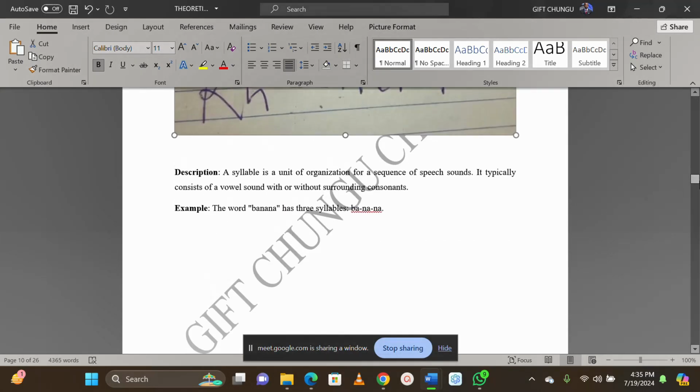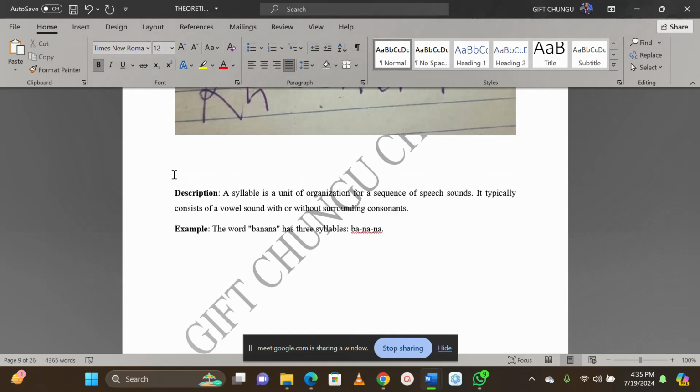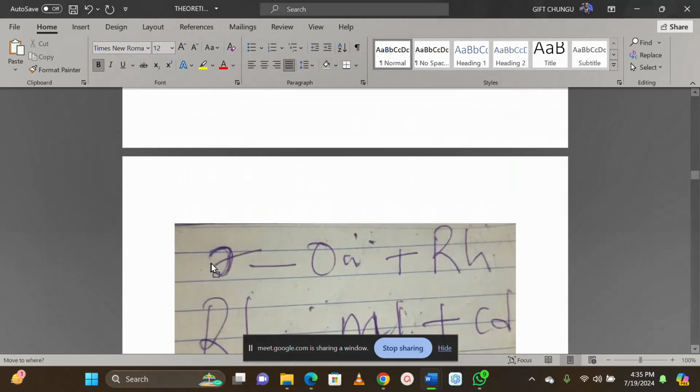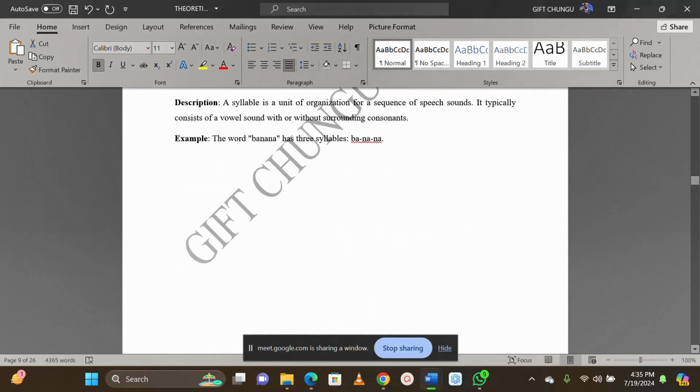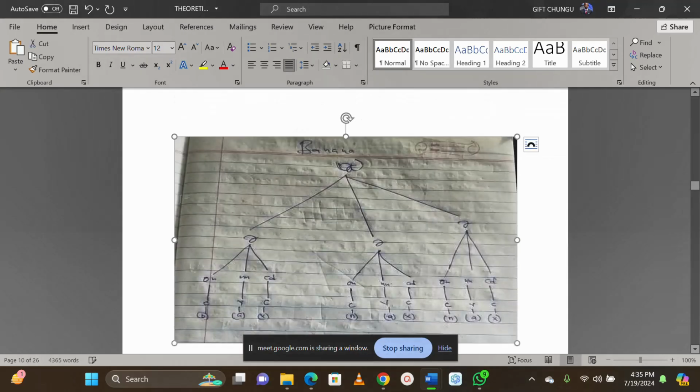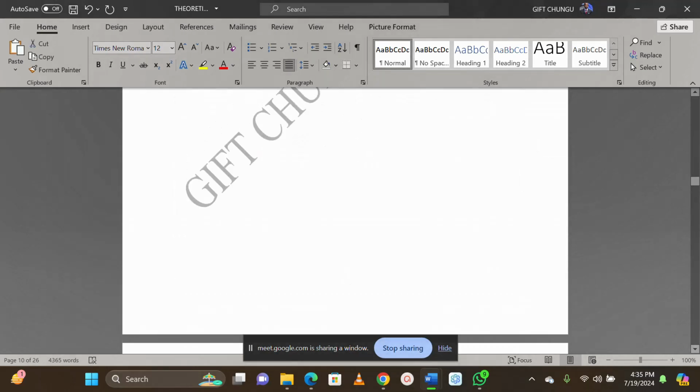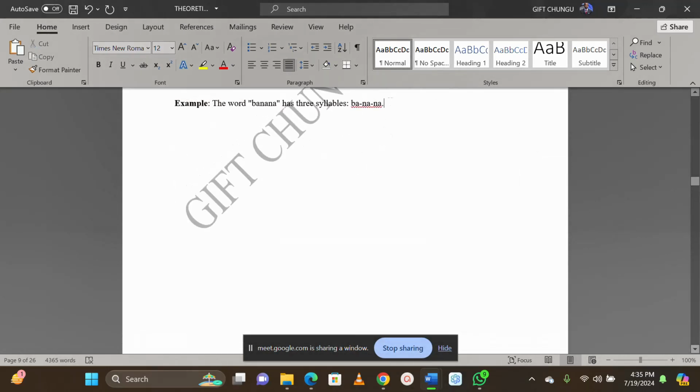Now, before I give you an example, I need to look at what is being talked about there. When we say this is the symbol for what? For a syllable. And then when we say on, it is the symbol for what we call onset. On means what?